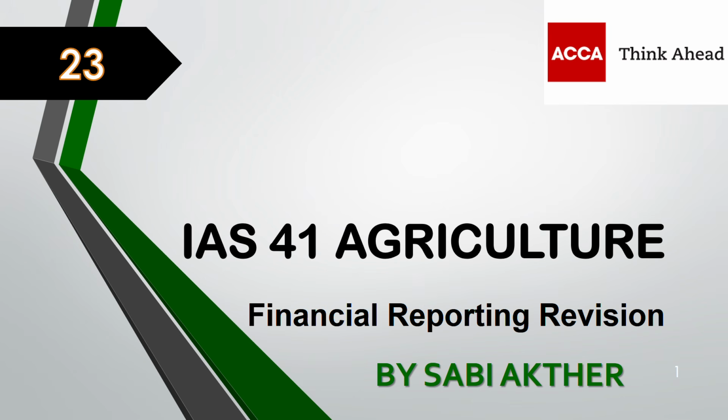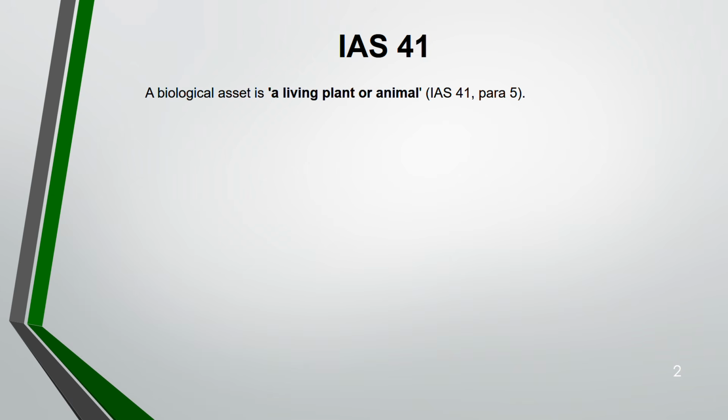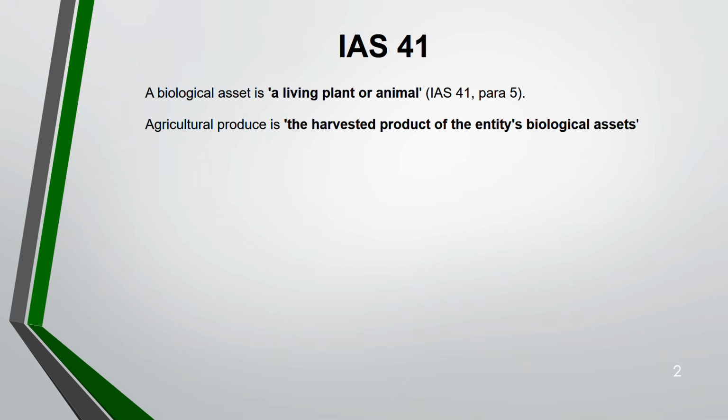This is a very short standard and not often asked in your exam, both for SBR and FR. But if it is asked, you should be in a position to know how it is accounted for. So IAS 41 is a biological asset, which is a living plant or animal. Agricultural produce is the harvested product of the entity's biological asset.